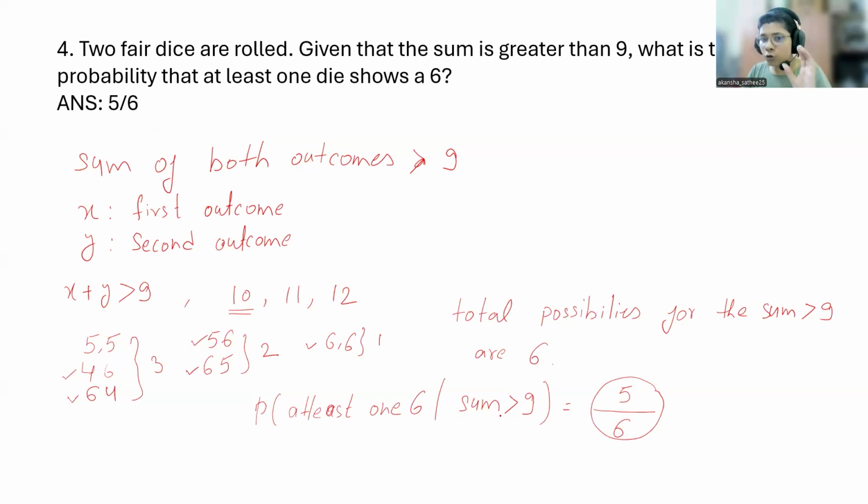Is that fine? So the total possibilities of the sum being greater than 9 are 6, and out of those 6 possibilities, in how many cases do you have at least 1 six? So 5 cases. So the probability of at least 1 six given the sum is greater than 9 is 5 by 6.